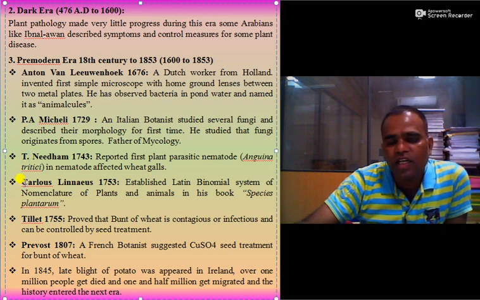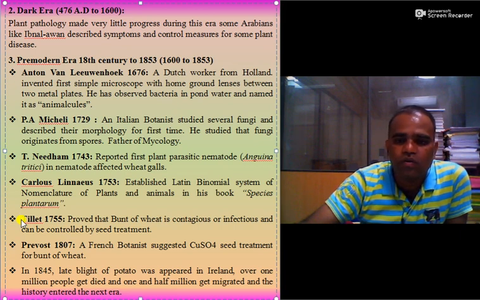Then Carolus Linnaeus, 1753, established a Latin binomial system of nomenclature of plants and animals in his book Species Plantarum. Tillett, 1755, proved that bunt of wheat is contagious or infectious and can be controlled by seed treatment.